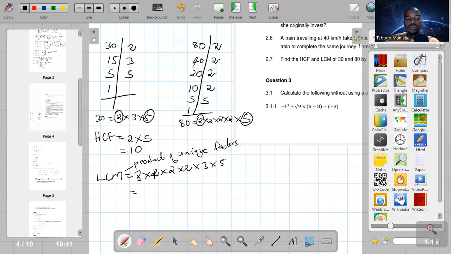So 2 times 2 is 4. 4 times 2 is 8. 8 times 2 is 16. Then 16 times 3, times 5. Whatever the answer is, let me quickly work it out. So the answer there is 240. So 240 is the LCM.